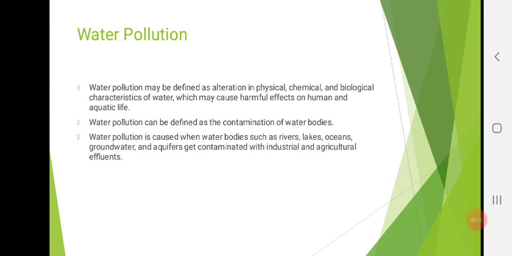And of course, it must be free from any toxic matter, and the pH value of drinking water should be between 7 and 8.5. So remember, the pH value of drinking water should be between 7 and 8.5. This will be asked in MCQs. When the water we consume crosses the above limits, it is called polluted water. And of course, this is not good to drink.